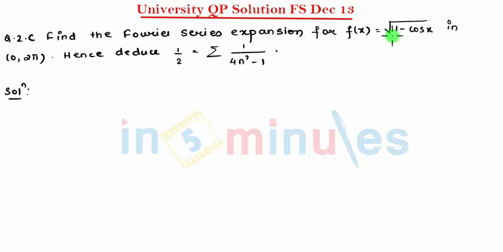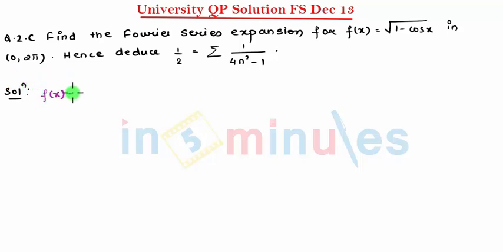We'll be solving the next question of December 13 paper, that is question number 2C. Find the Fourier series expansion for f of x is equal to under root of 1 minus cos x in 0 to 2 pi, and hence we need to deduce this. So I start with series.